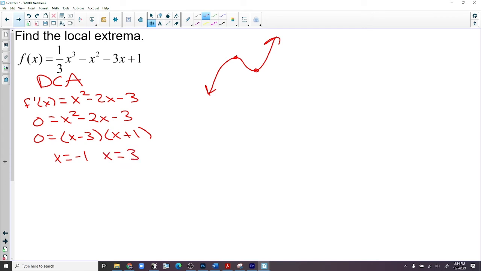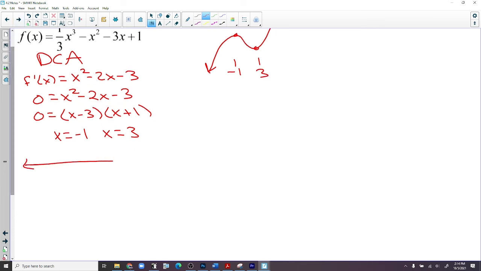So this local maximum is at negative 1. This local minimum is at 3. I already know that. But here's the process. We plug this on a number line, negative 1, 3. These are called critical points. Negative 2, 0, and 4 would be nice values to check.